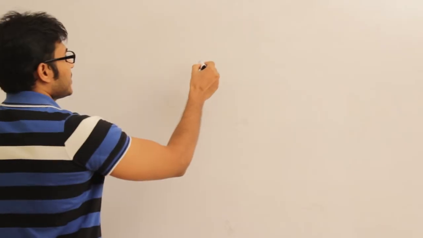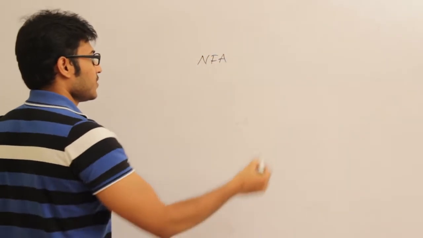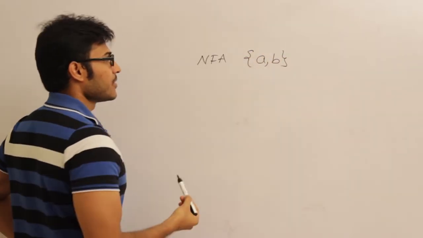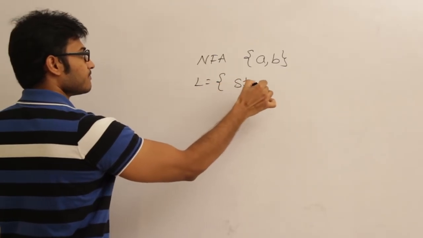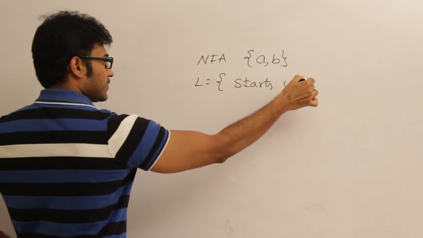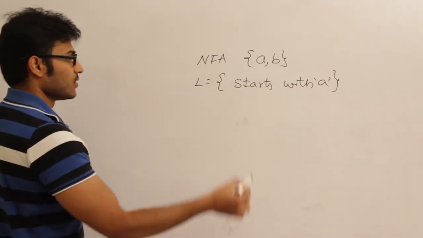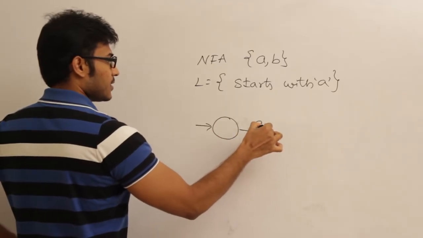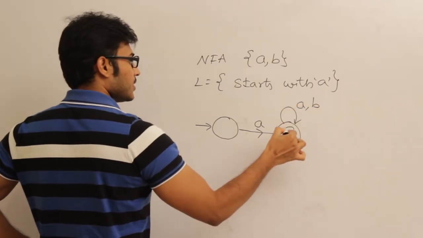Fine. So let us say I want to construct an NFA which accepts the set of all strings over a, b, where each string starts with a. So the NFA is going to just look like this: a, b.